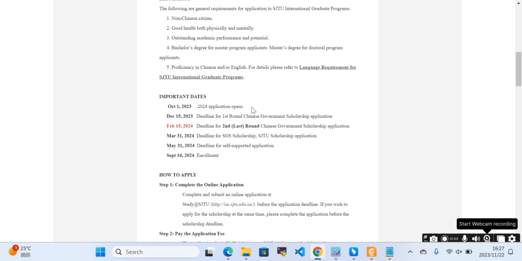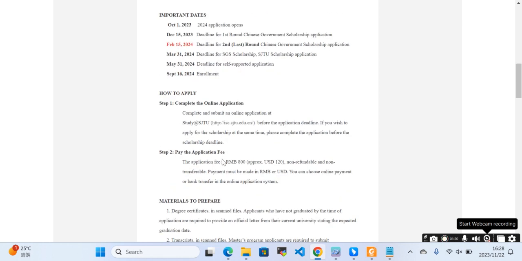Important dates: application open, deadline for the first round of Chinese government scholarship, deadline for the second round of Chinese government scholarship, deadline for Shanghai government scholarship, and self-supported, and then enrolled.